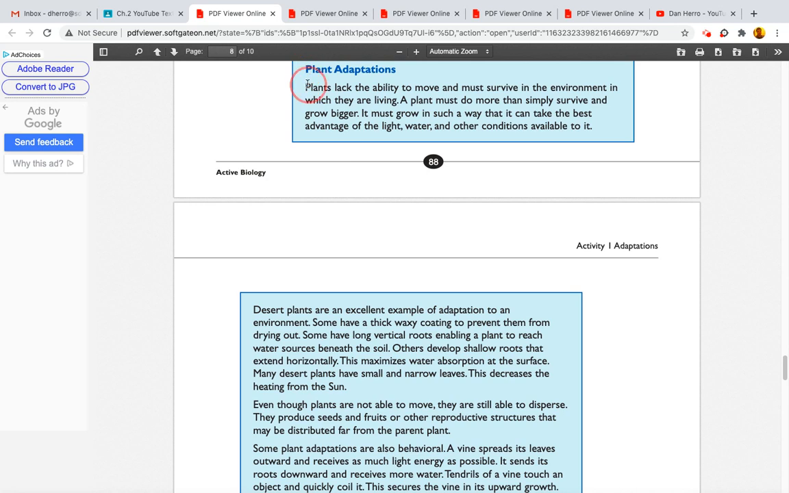Plant adaptations. Plants lack the ability to move and must survive in the environment in which they are living. A plant must do more than simply survive and grow bigger. It must grow in such a way that it can take the best advantage of the light, water, and other conditions available to it.